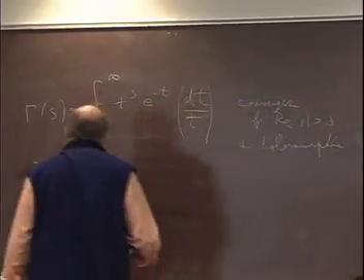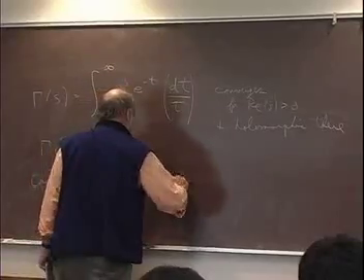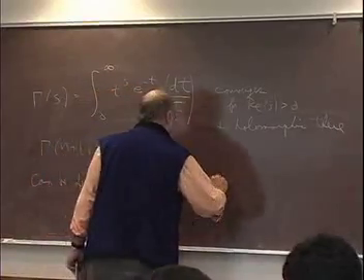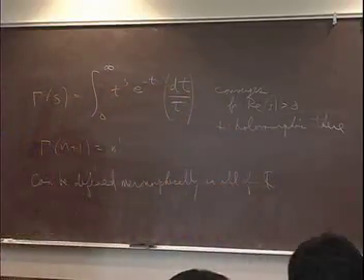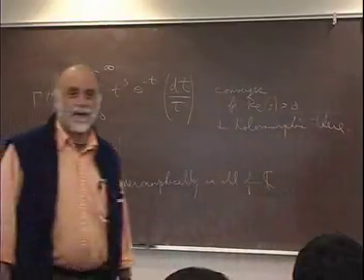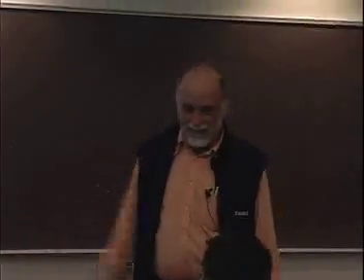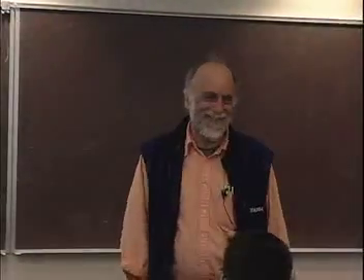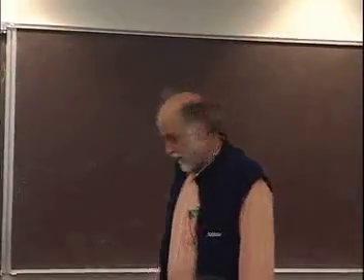But it's meromorphic everywhere. How do we show that? Why is the gamma function meromorphic in s everywhere? Using the functional equation. Gamma of s plus 1 is s times gamma of s. How do you get that?